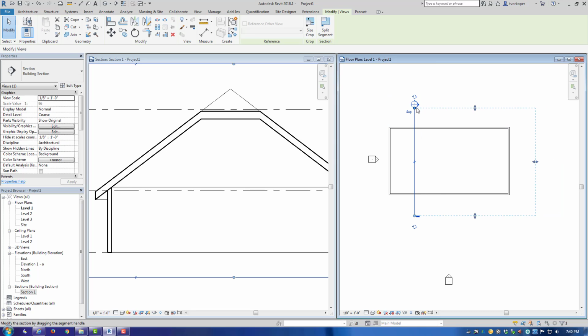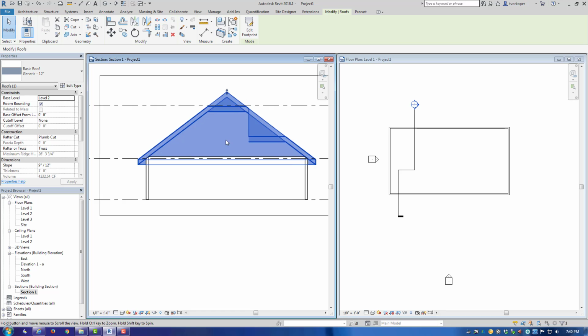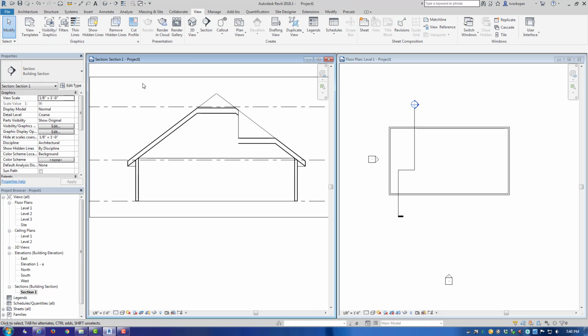You do not necessarily need to have a straight line here. If there is something on this side of the building you want to see, but yet you want to back this portion behind the original cut line, you can use a split segment here. Once you select that tool, Revit will want you to pick a point along the section cut line and drag to the new location. And you can see in the section view how the roof is cut at different heights because of this jog.